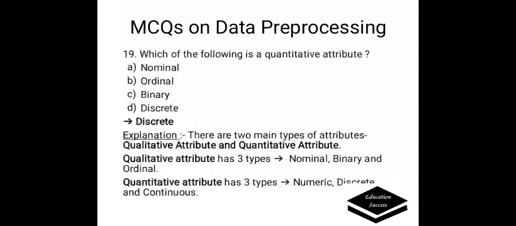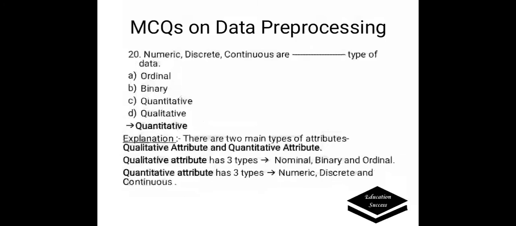Which of the following is a quantitative attribute? Options are A. Nominal, B. Ordinal, C. Binary, D. Discrete. Correct answer is discrete. There are two main types of attributes, qualitative attribute and quantitative attribute. Qualitative attribute has three types, nominal, binary and ordinal. Quantitative attribute has three types, numeric, discrete and continuous.